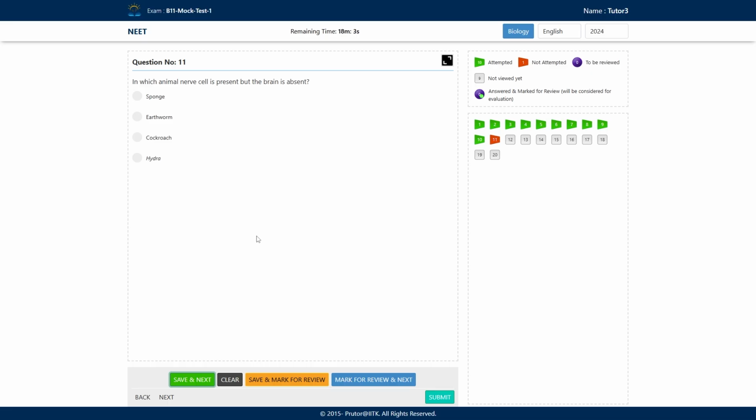In which animal are nerve cells present but the brain is absent? Nerve cell is present but the brain is absent. Let us see the options. A, sponge. B, earthworm. C, cockroach. And D, hydra.